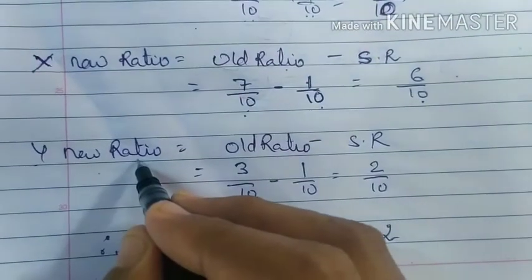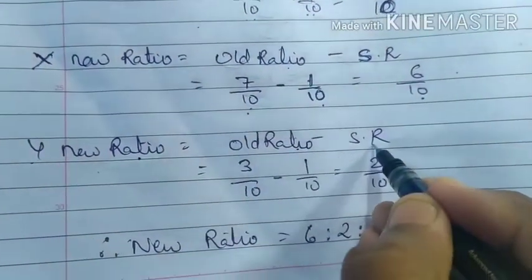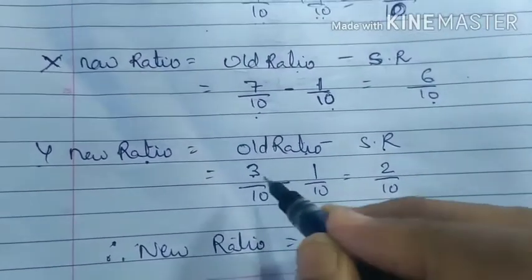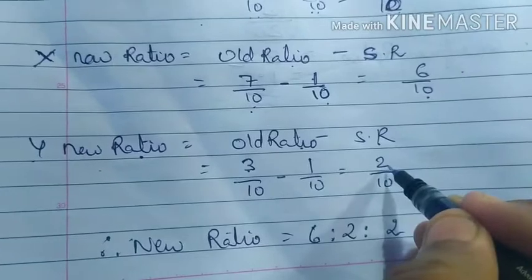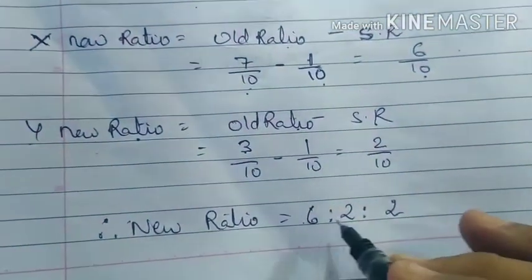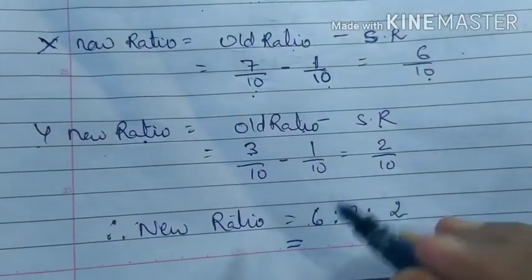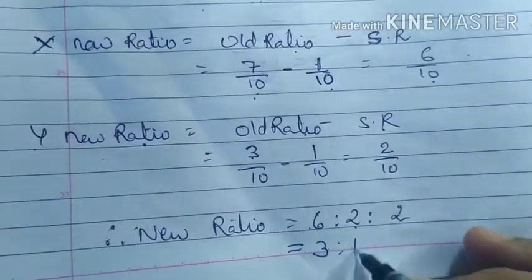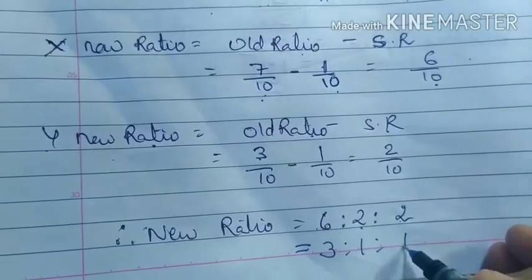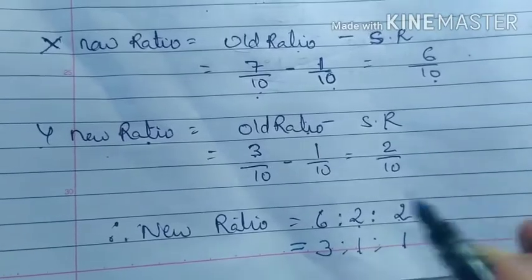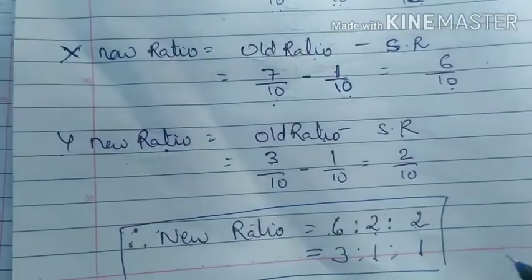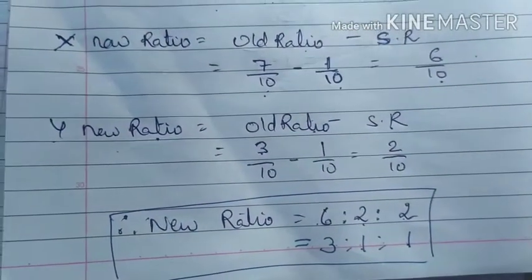Y's new ratio is equal to old ratio minus sacrifice ratio. Old ratio is 3 by 10 minus 1 by 10. So 3 minus 1 will give you 2. Therefore the new ratio is 6:2:2. You can further simplify this as 3:1:1, because this goes in the table of 2. 2 ones are 2, 2 ones are 2, 2 threes are 6. So this is the new ratio, 3:1:1.